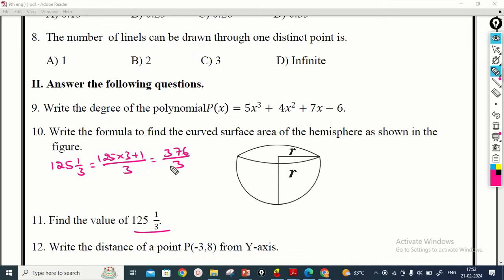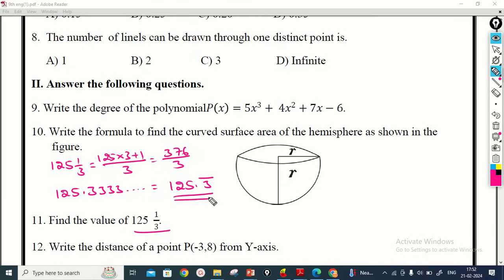And if you write this in decimal form, 1 by 3 gives you 0.33333 and so on. So this can be written in short form as 125.3 bar. So this is the value of 125 into 1 by 3. Next we move on to the next question.